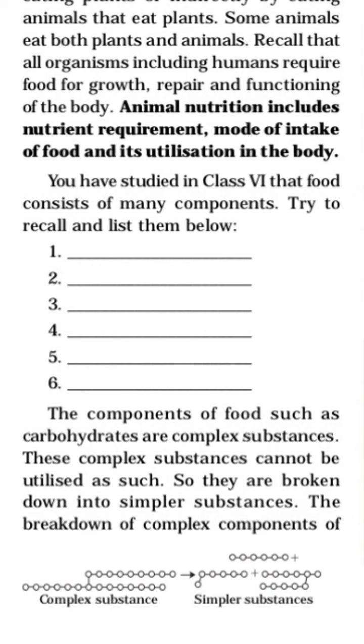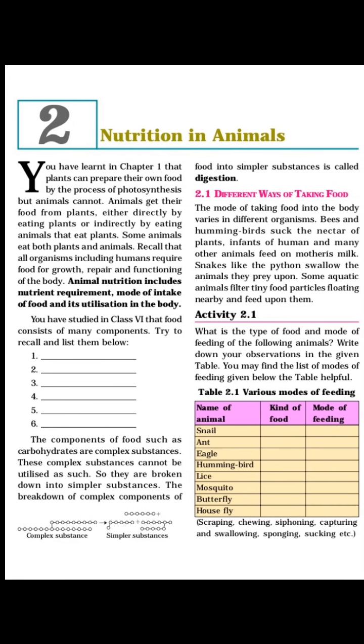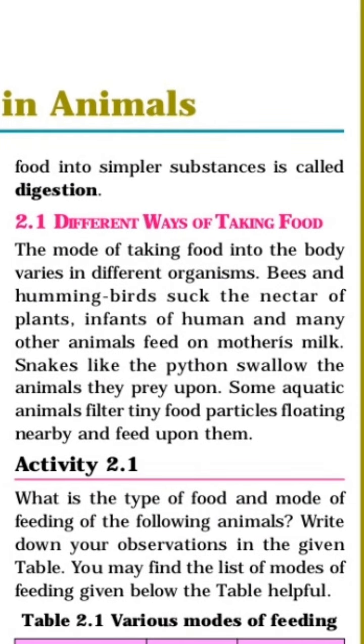The breakdown of complex components of food into simpler substances is called digestion. These are the complex substances, and they are converted into simpler substances, and this is called digestion. It is the definition of digestion.